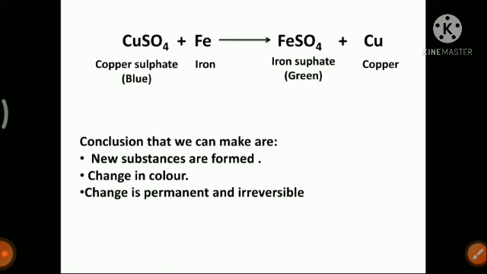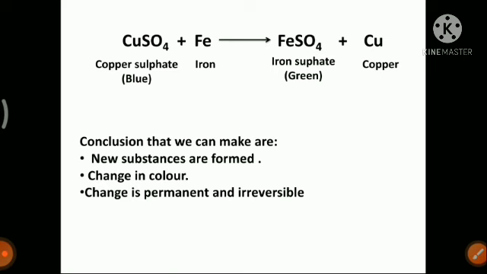Again we see that the color is changed. Earlier the color of the copper sulfate solution was blue, and now when the change occurred, we got a green colored solution, which is due to iron sulfate. We can also see that the change taking place is permanent and irreversible. From all these examples we saw that a new substance is formed and the change is permanent and irreversible. In some examples we saw a change in color, somewhere heat and light evolved, and somewhere gases evolved.